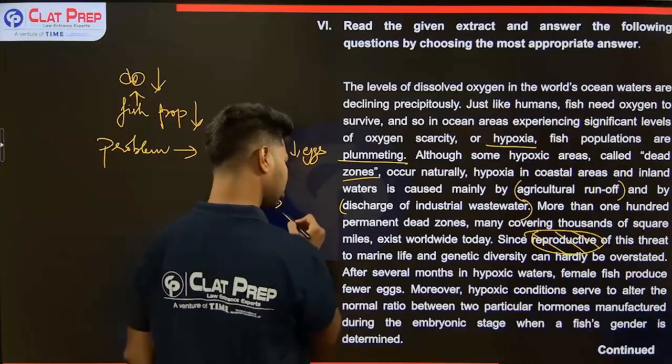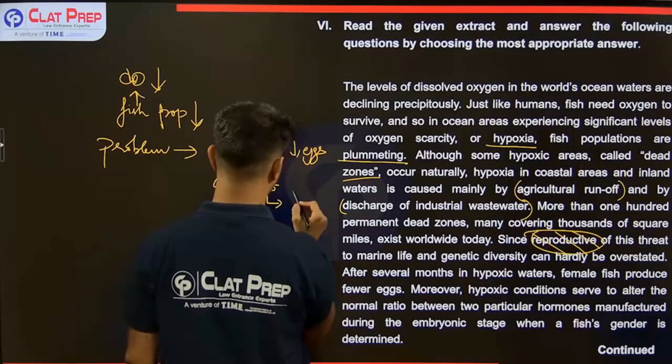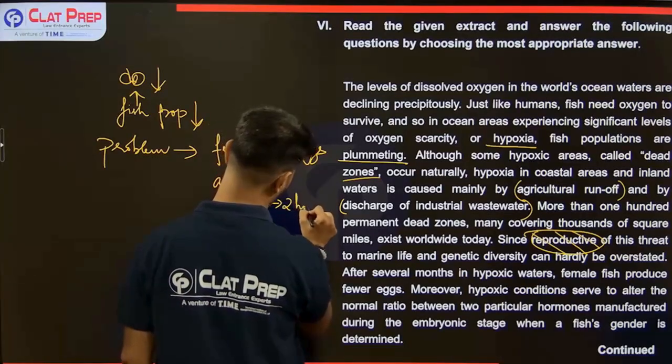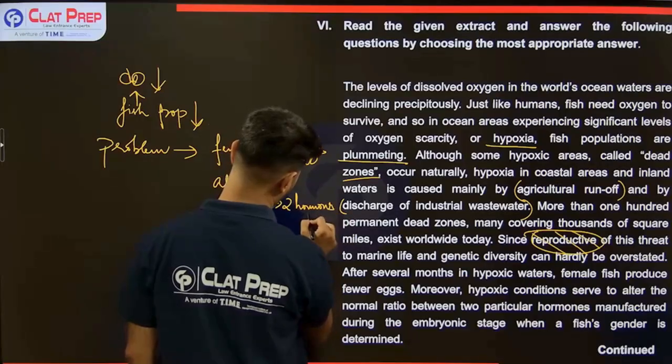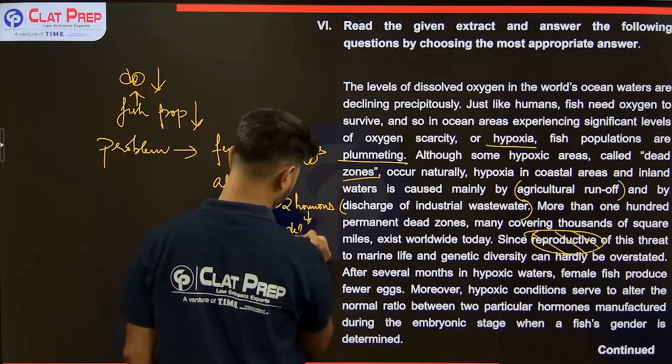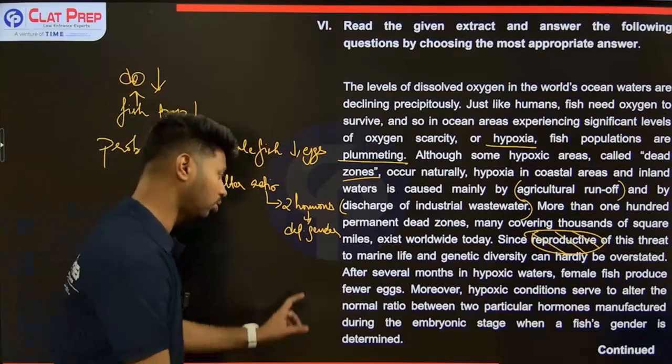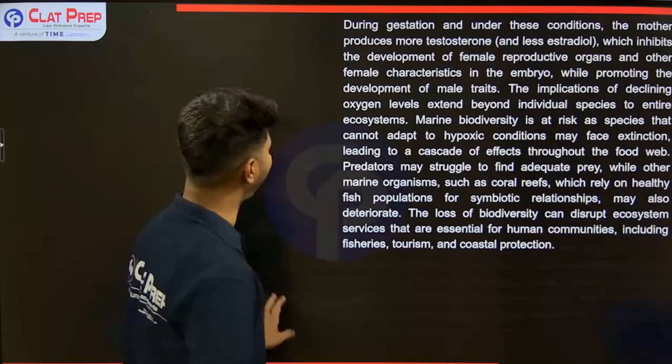The ratio between two hormones. These hormones are used to determine gender. The ratio between two gender determining hormones is also disrupted. We'll take a look at what that causes.